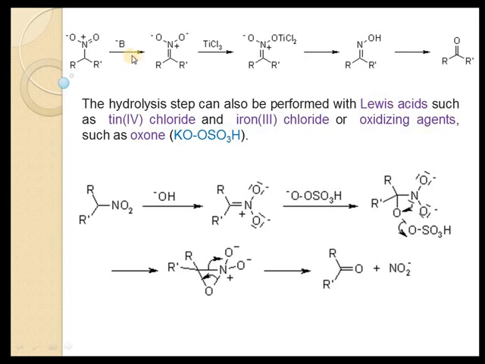Here it is shown in the first step, in presence of base, nitroalkanes are converted into nitronate salts, and in the second step, in presence of acid, undergo hydrolysis to form the corresponding carbonyl compounds. And the second mechanism is shown, hydrolysis in presence of oxone, which undergoes a cyclic mechanism to produce the corresponding carbonyl compounds.